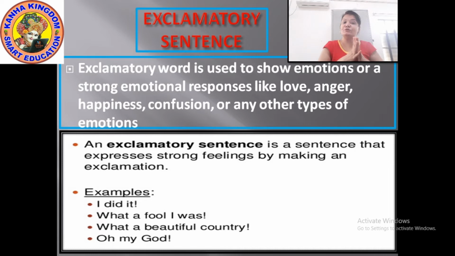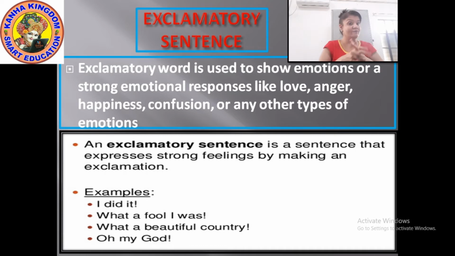An exclamatory word is used to show emotions. These emotions and feelings can be of any type. They can be of happiness, sorrow, surprise, anything. An exclamatory word is used to show strong emotional responses like love, anger, happiness, confusion or any other types of emotions.